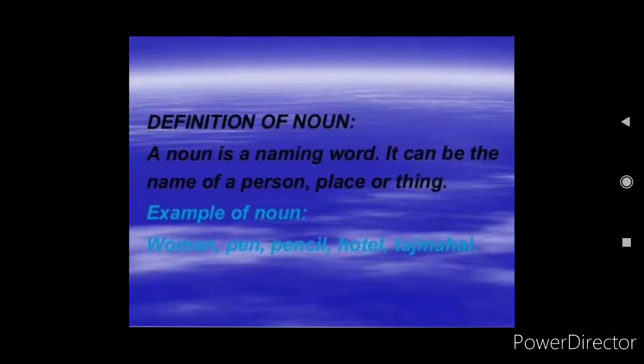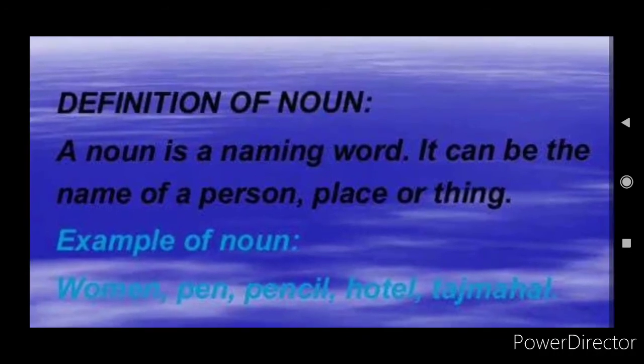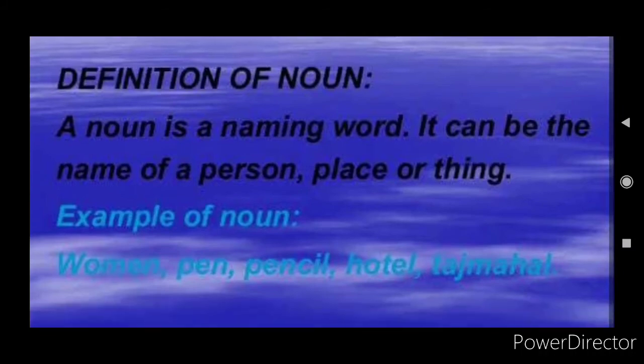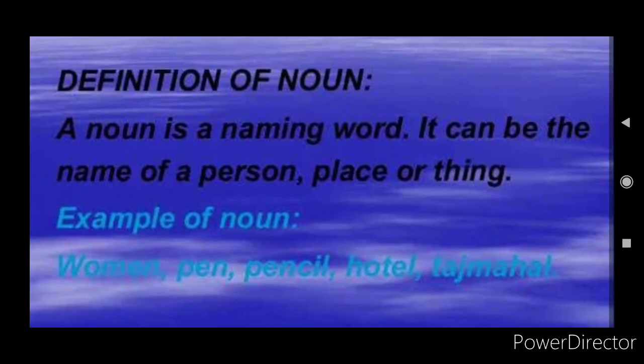Definition of noun. A noun is a naming word. It can be the name of a person, place or thing. So what is meant by noun, children? Noun is a naming word. It can be the name of a person, place or thing. Examples of nouns are woman, pencil, pen, hotel, Taj Mahal. These are the names of people, places or things, children. So this is known as noun.